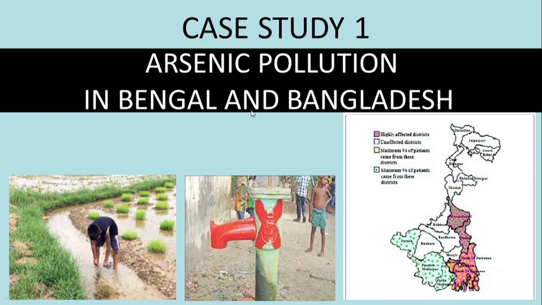So it was linked that arsenic pollution was more in districts like Murshidabad, 24 North Pargana, etc. Later on, it was realized that some amount of water collected through tube well was contaminated. Later on, these tube wells were marked with a red color in order to make everyone aware that in this tube well, contaminated water is coming out. Some people also believed that this arsenic pollution was because of using contaminated water for irrigation of paddy crop.